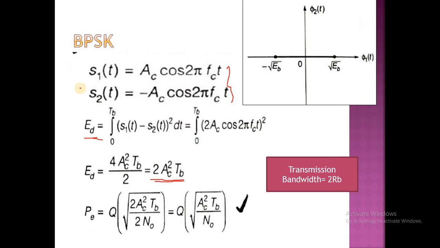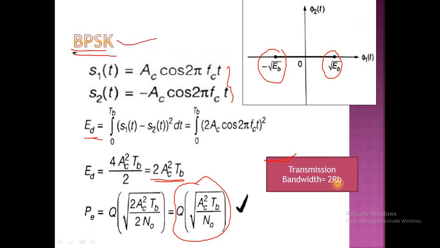So energy is given by Ac square into Tb. It is the energy in case of a BPSK, and probability of error is given by Q of square root of Ac square Tb by N0. It is the formula for probability of error in case of a binary phase shift keying. It is the constellation diagram or signal space diagram in case of a BPSK. Here we have 2 points, that is square root Eb and minus square root Eb. These two are the antipodal signals. So the transmission bandwidth required in case of a BPSK is 2 Rb.